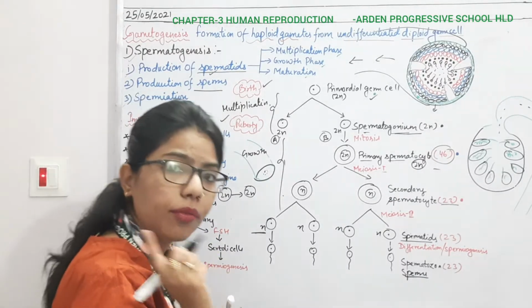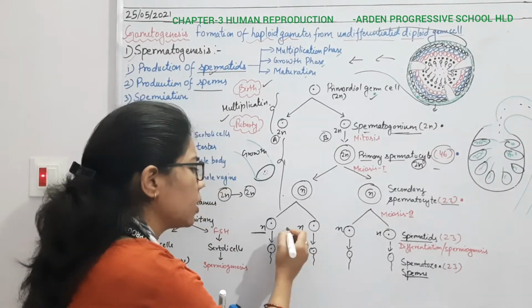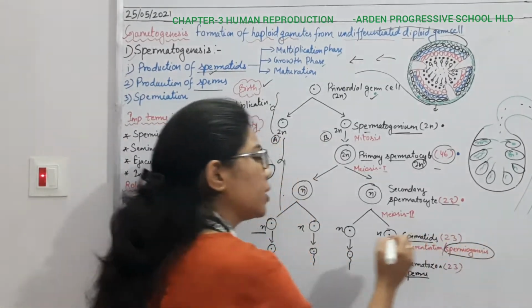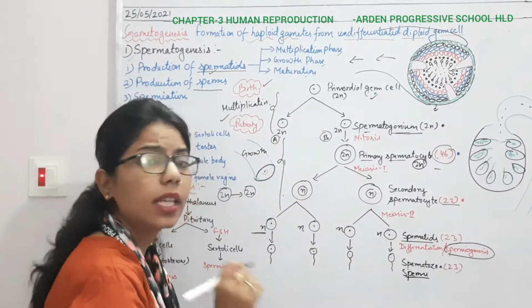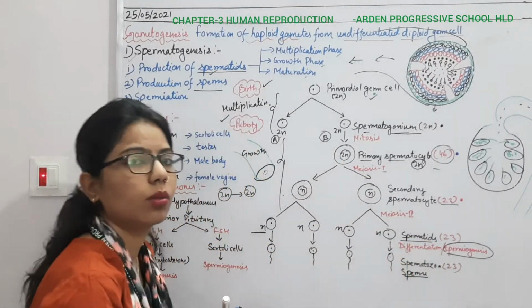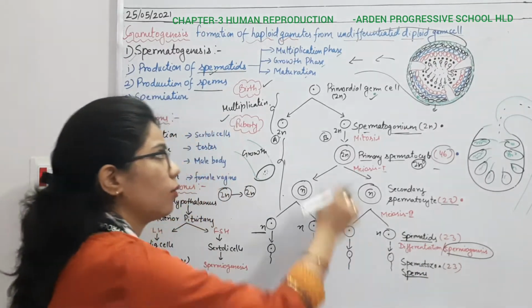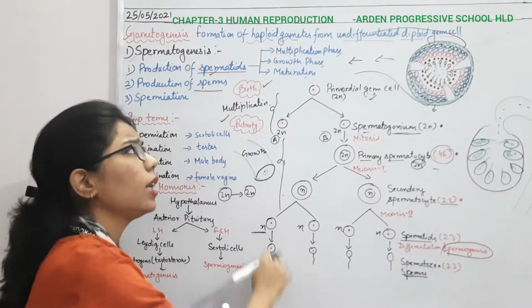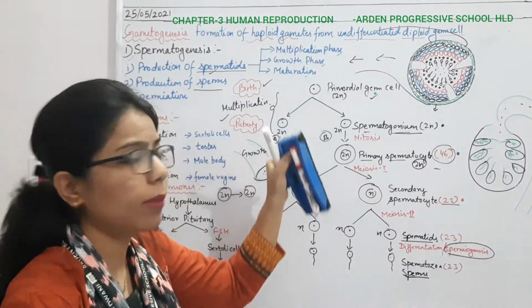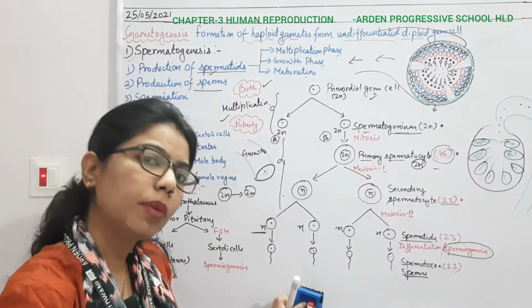Now here we have done the production of spermatids, then the production of sperm. So from where are you getting the sperms? From the spermatids, and this process is known as spermiogenesis. So what is spermiogenesis? It means the production of sperms from the spermatids. And what is spermatogenesis? It means the whole thing, whether it is the multiplication, growth or maturation phase, it comes under spermatogenesis, right?